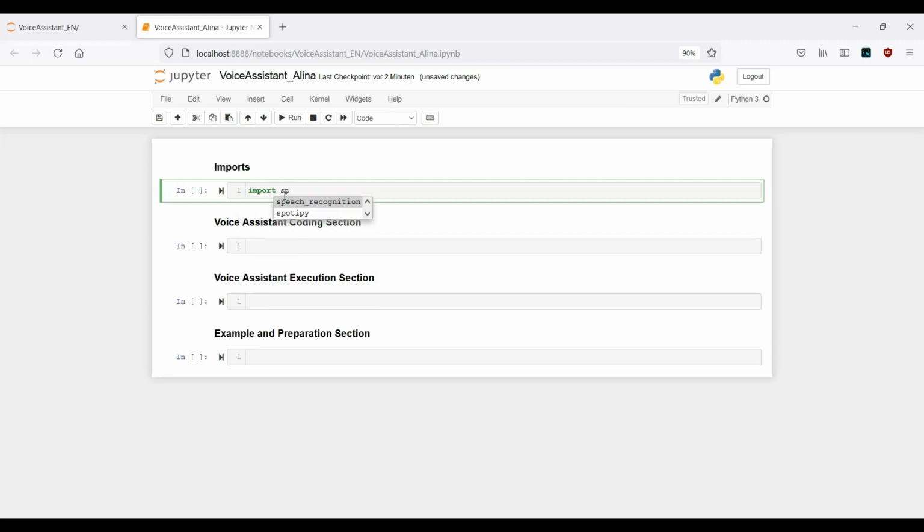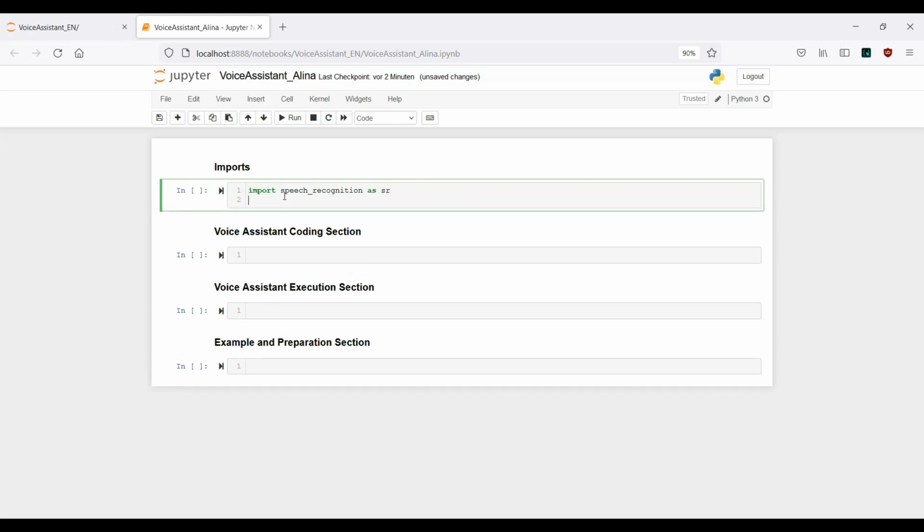So go ahead and type in import speech_recognition as SR, and SR is actually the abbreviation for speech recognition. It's just a common convention. So every time you make use of the speech recognition module, you don't have to type in this long name, you can just refer to this abbreviation here. Okay, so this is the logic.